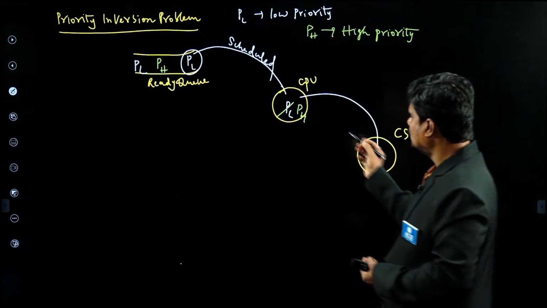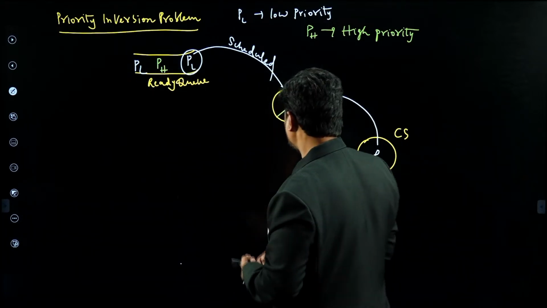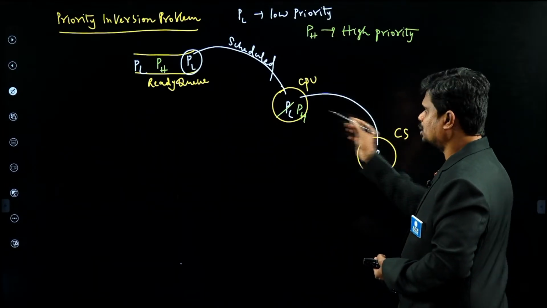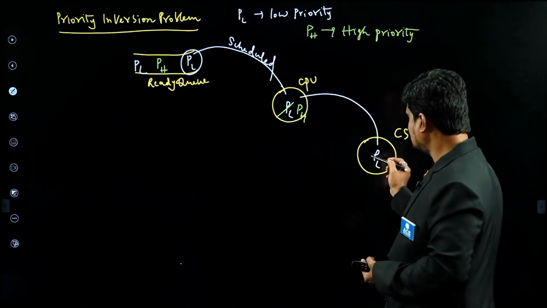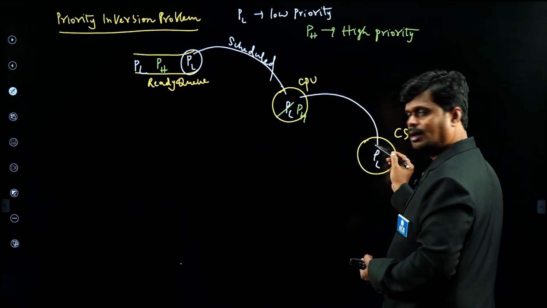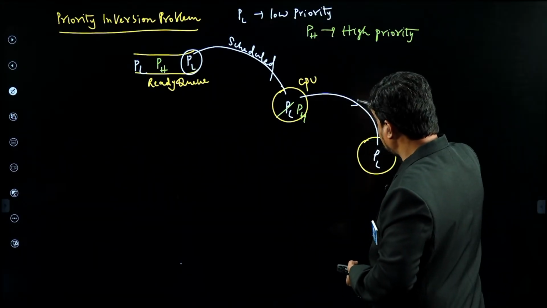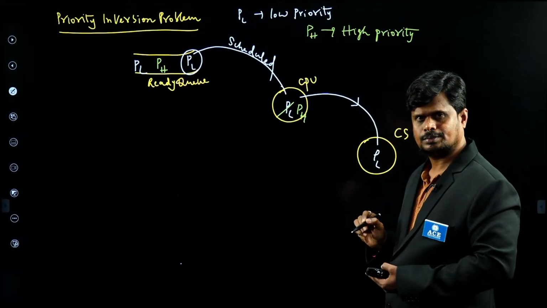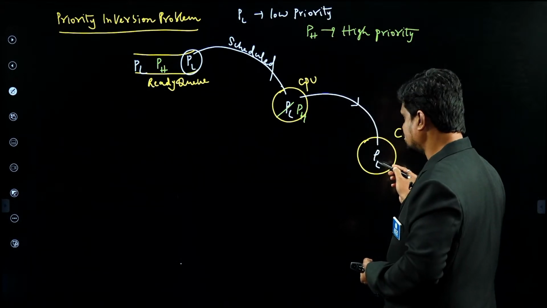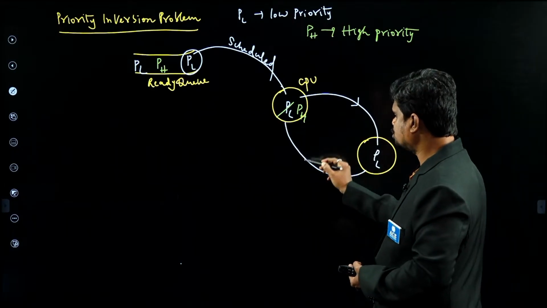And that too, it is the low priority process in the ready queue. So now what is going on? If this PL, the low priority process, wants to come out of the critical section, it needs the CPU. Yes or no? It needs the CPU. And this PH wants to enter into the critical section, so obviously PL should be out of the critical section. What does it mean? PH is waiting for PL to come out of the critical section. But when can PL come out of the critical section? Only when PL gets the CPU.